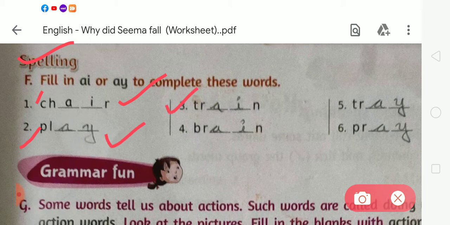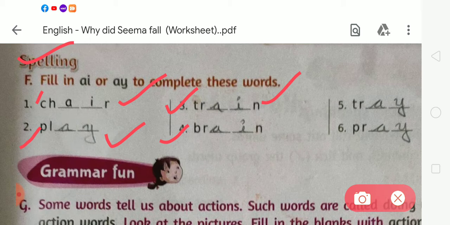Okay. In number 3, there is TR, a blank, and after that N. We have to write AI. So it becomes train. TRAIN, train. Okay. In number 4, there is the word BRAIN. We have to use AI.